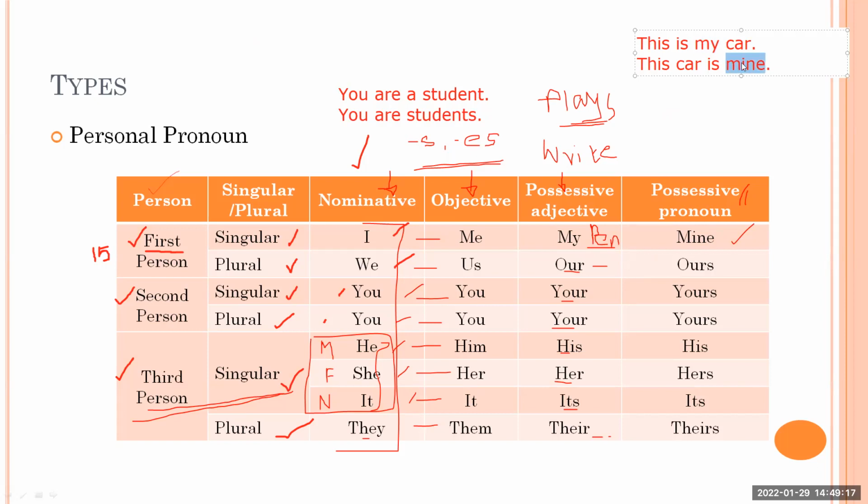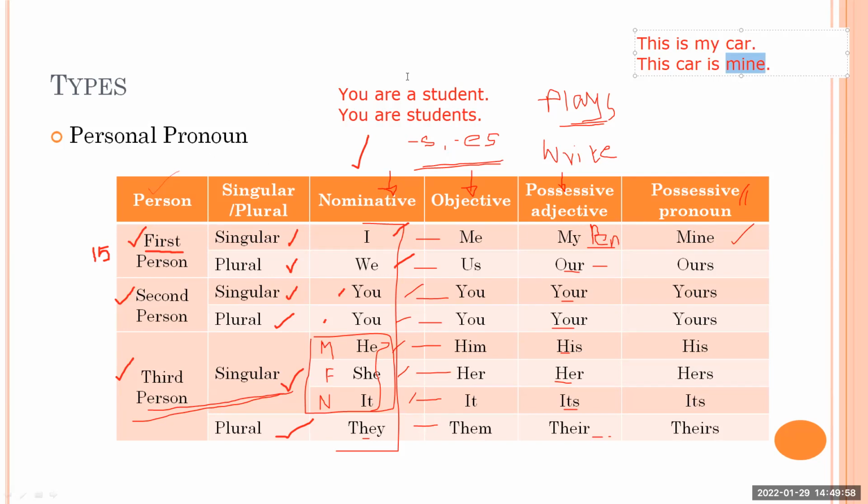The meaning of both sentences is the same, there is no difference in the meaning, but you'll find that this becomes pronoun here and this becomes adjective here. My becomes adjective, mine becomes pronoun, okay? So something that also shows possession, something belongs to you. So mine, ours, yours, his, hers, its, and theirs. So that is called possessive pronoun, okay? Is it clear? Any questions about this? Do you have any questions here? No, sir. Okay, fine. Thank you, Avinash.